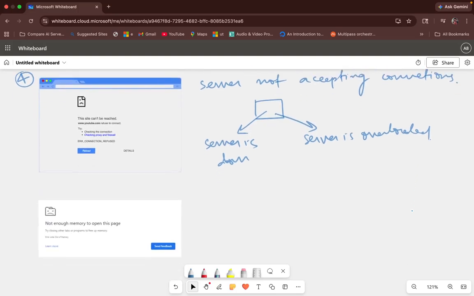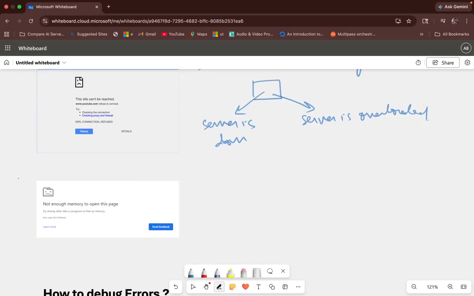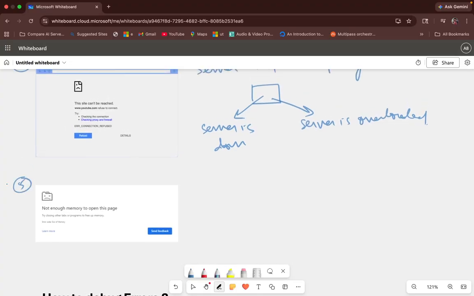And the last error that we are going to discuss is called not enough memory to open this particular application. So this is basically an OOM kill. What do we mean by OOM kill? I explained that just above. It means out of memory killed. So the system killed your app due to RAM shortage.